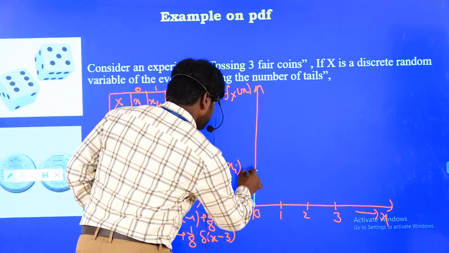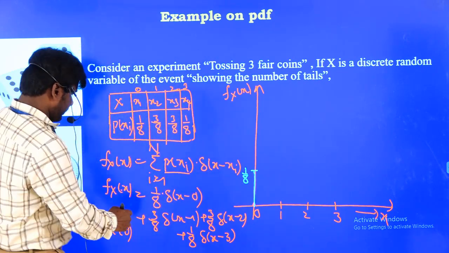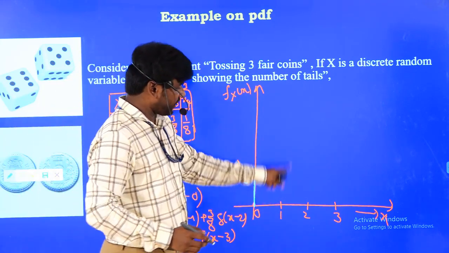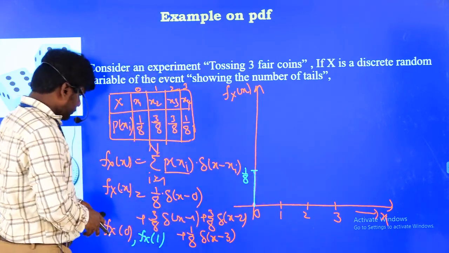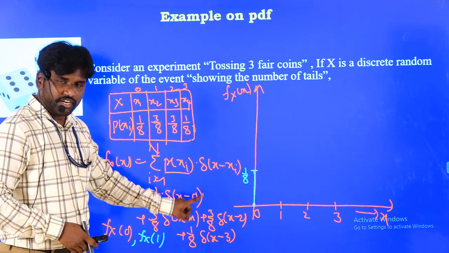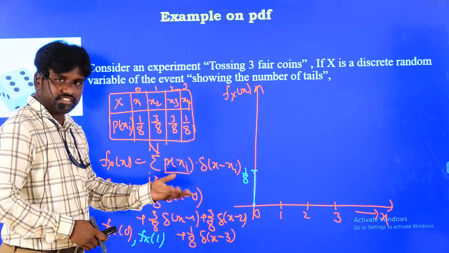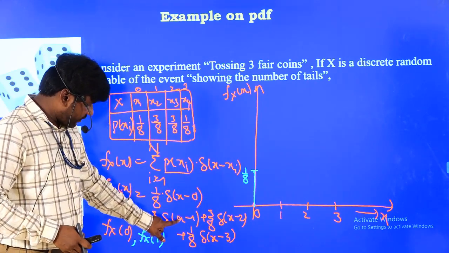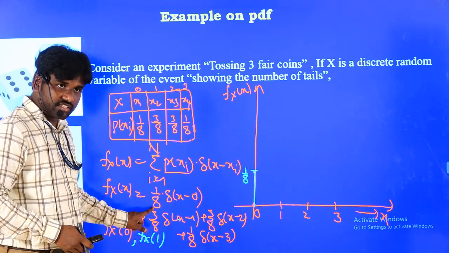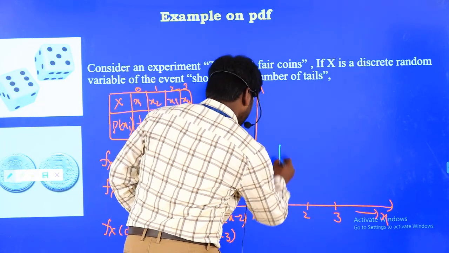1 by 8. So here the amplitude is 1 by 8. Now if you want to find fx of 1, that means the amplitude at 1, if you substitute 1, del of 1 minus 0 is del of 1, which is 0, because del is 1 only at 0. Del of 1 means it is 0. But here, when x is 1, 1 minus 1 is 0, so this value is now going to be retained. That means this value is given as 3 by 8.